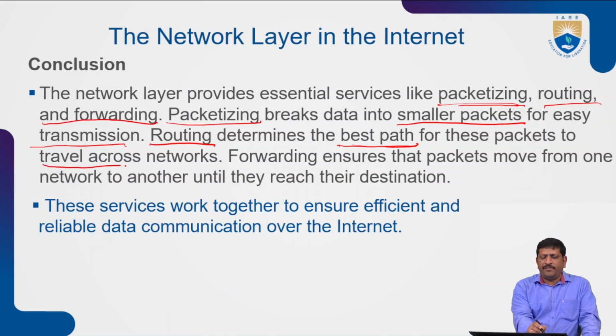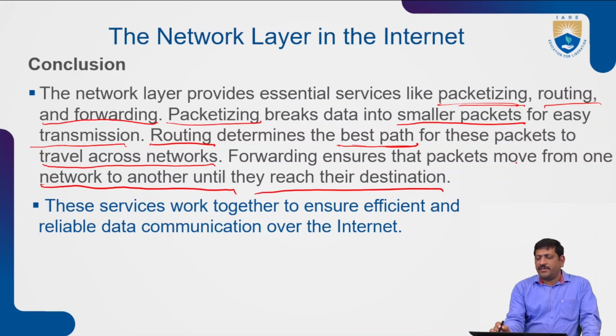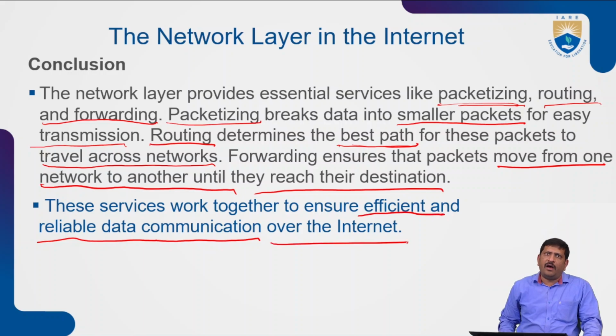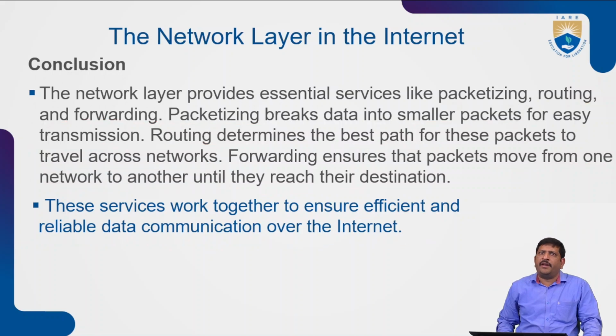Once the best path is identified, packets can travel from the source station to the destination station. Forwarding ensures that packets are moved from one network to another network until they reach their destinations. These services work together to ensure efficient and reliable data communication over the internet. So this is the conclusion of the network layer in the internet.